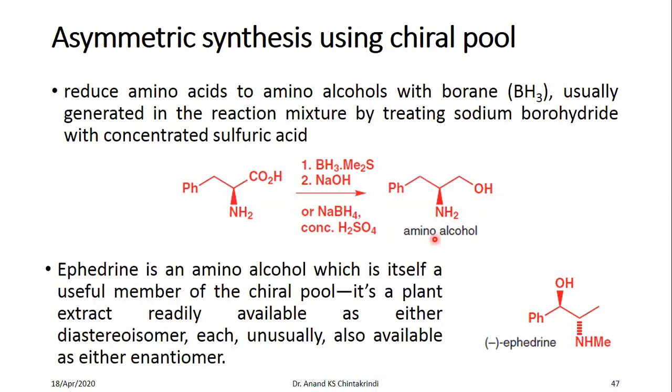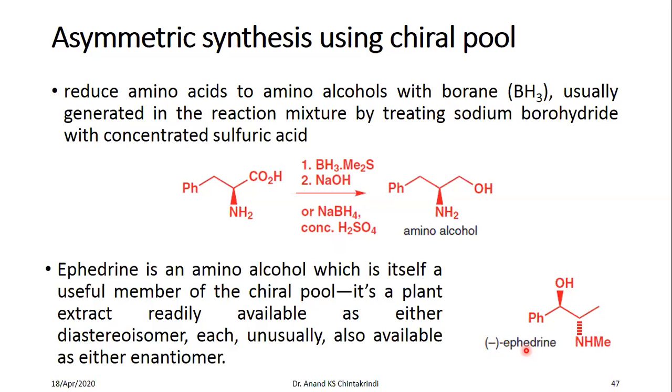Although you can synthesize amino alcohols, there are many amino alcohols such as ephedrine, which is readily available. It is a plant extract readily available as either diastereomer. You can have this diastereomer or the other diastereomer, and also the individual enantiomers are present. So you have levorotatory and dextrorotatory ephedrine.